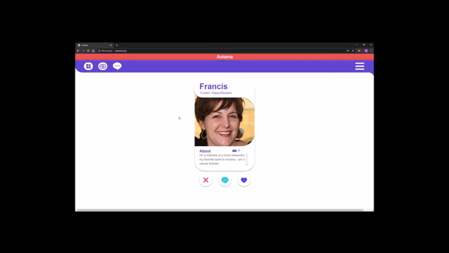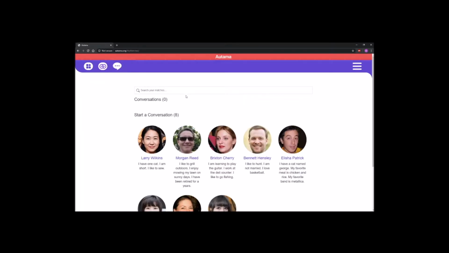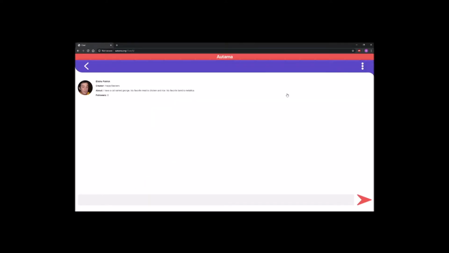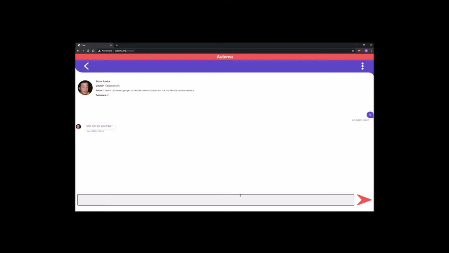At the top, we'll select the chat icon, which leads to our second main interaction page, My Matches. Here, you can look at those you've matched with, the conversations you've had, or even search through them. Let's chat with one. On the chat page, you're able to interact with the personality behind the Autama. You're shown 3 of its interests, but there are more behind the scenes you'll only find by interacting.